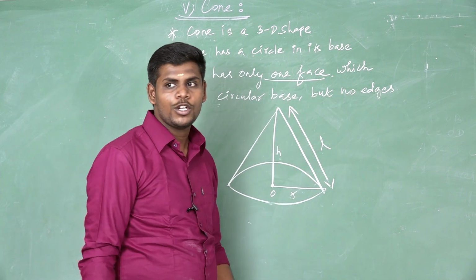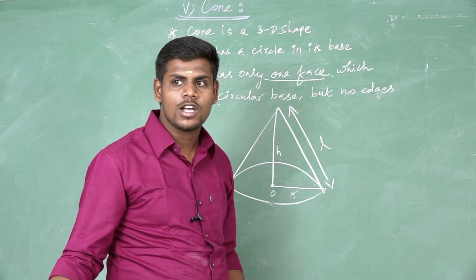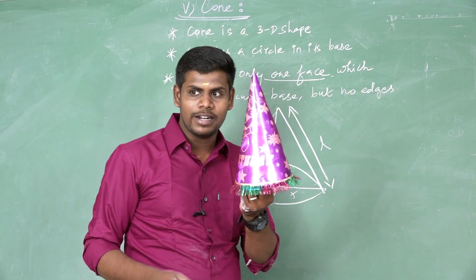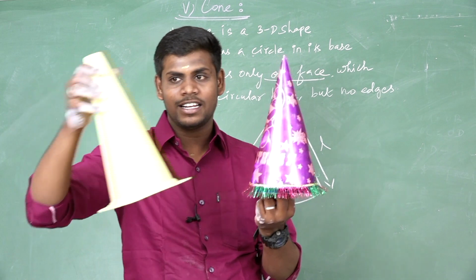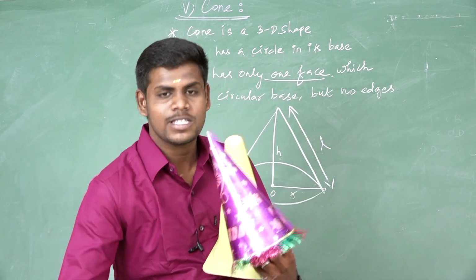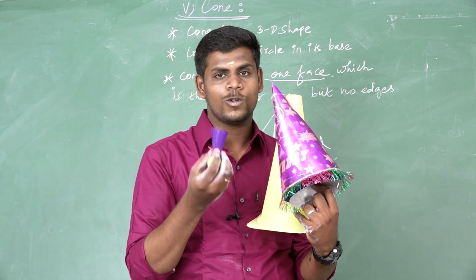A cone has only one face, which is the circular base, but no edges. Now I am going to say what the examples of cones are. Happy birthday cones and traffic signal cones. These are the best examples of cones.